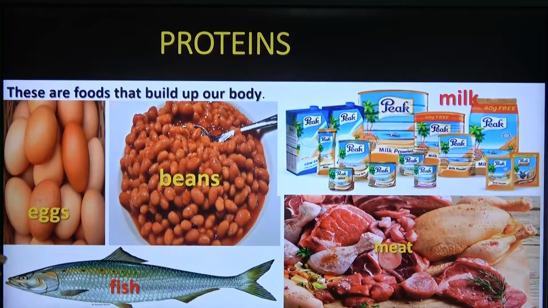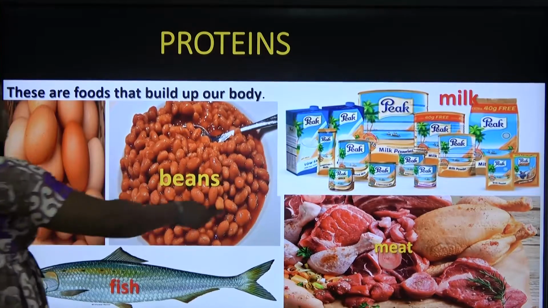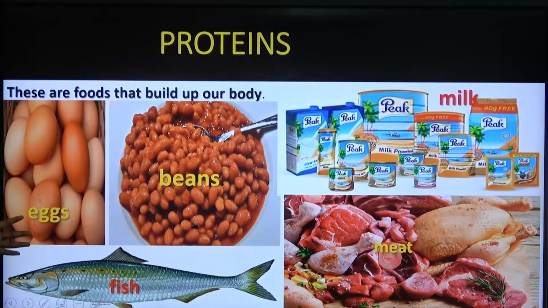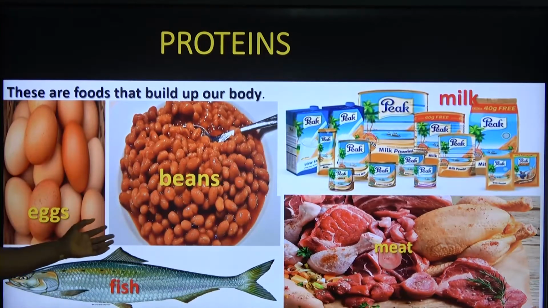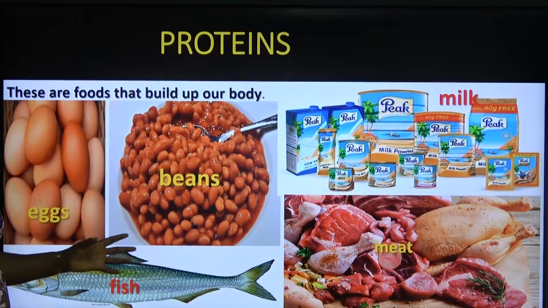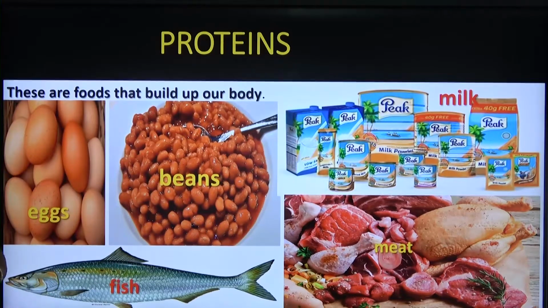Some of the foods that contain protein are eggs, beans, fish, milk, and meat. When we take these foods, our body will be built up.